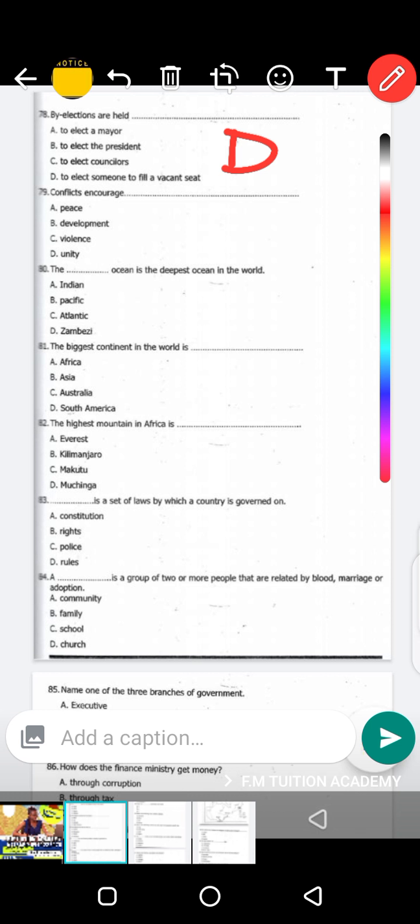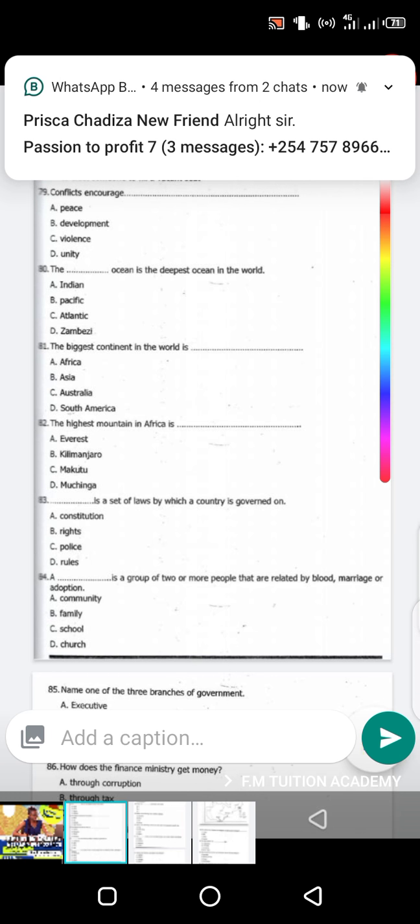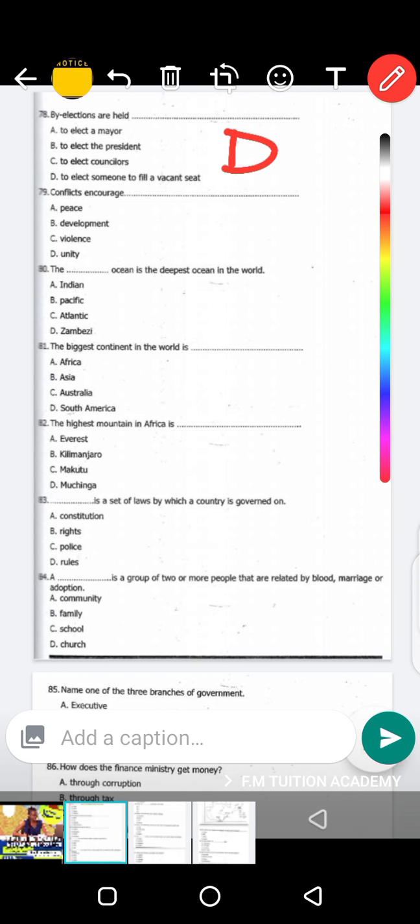Question 79. Conflicts encourage... What is a conflict? The first thing you need to know is that conflict means quarrels, when two nations are quarreling with one another. For example, Zambia quarreling with Zimbabwe, Mozambique or Tanzania. Conflict simply means when two people are quarreling, like you and your next door neighbor. So whenever there is that, conflicts encourage violence. So the answer is C.